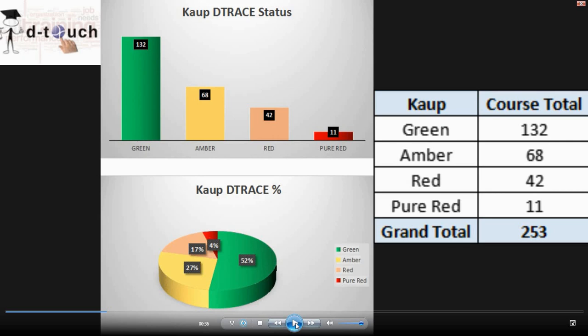So let's see, I hope we'll be able to see more improvement in the last 4 weeks, because we have already completed 1 month. So another month to go. I hope all the students from the Corpu team will be moving to green soon. And from the DTouch team we will also provide maximum support from our end. Thank you. So let's move on to the next center.